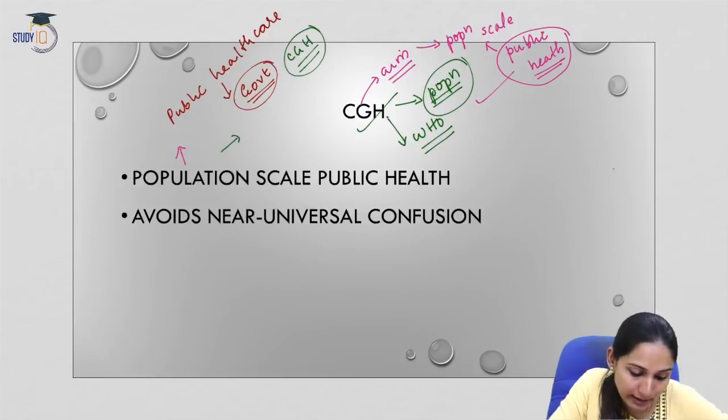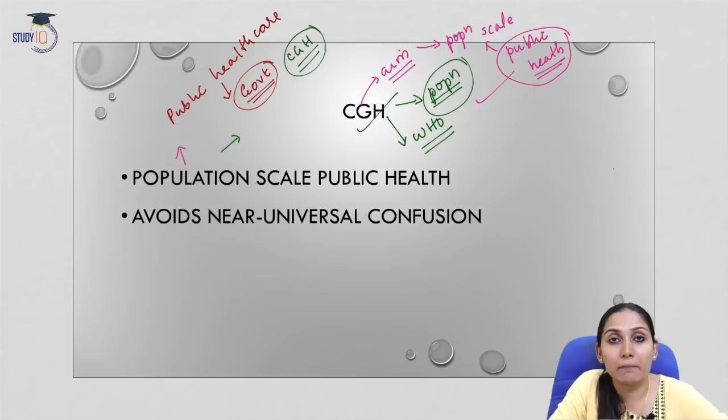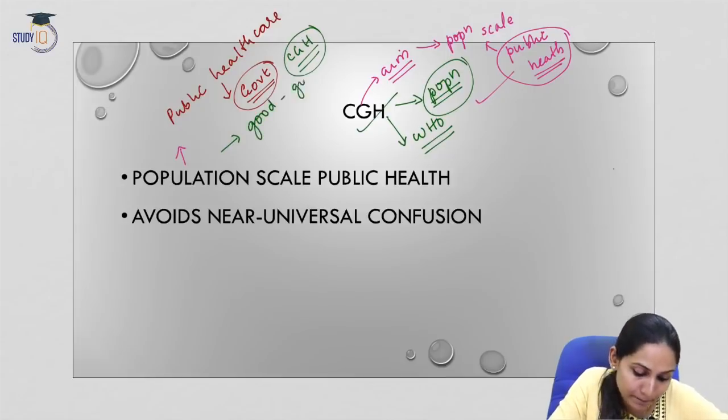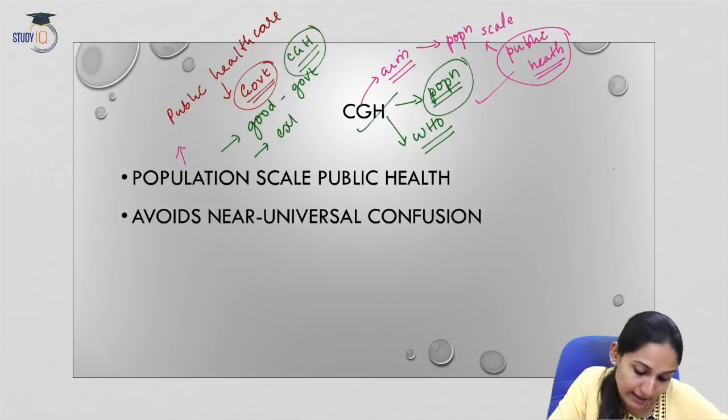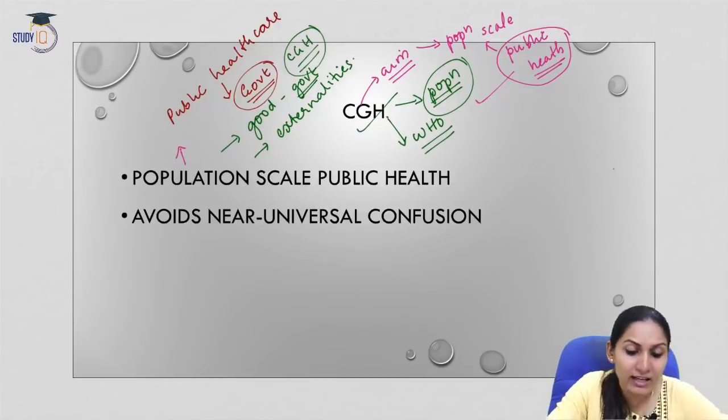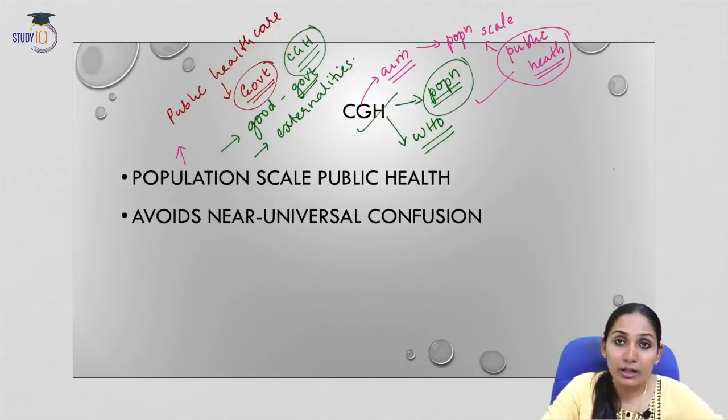The first is that public healthcare is a public good, that is a good provided by the government. The second is that the public healthcare system does not address externalities. So these are the two failures. First, it is provided as a commodity or a good. Second, it does not cover externalities.